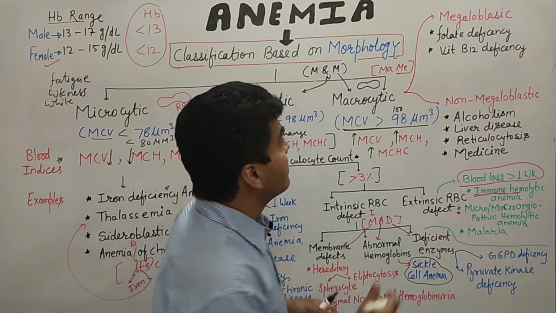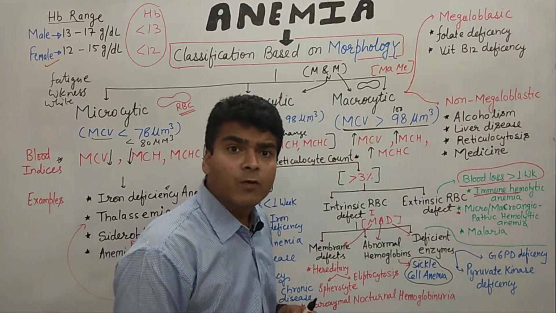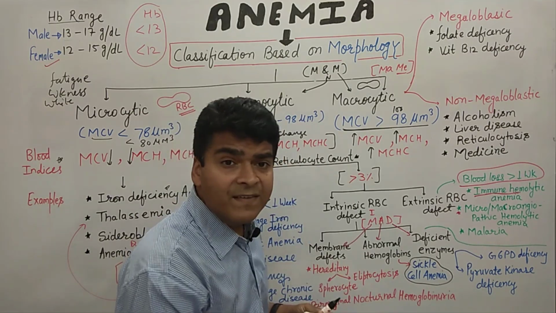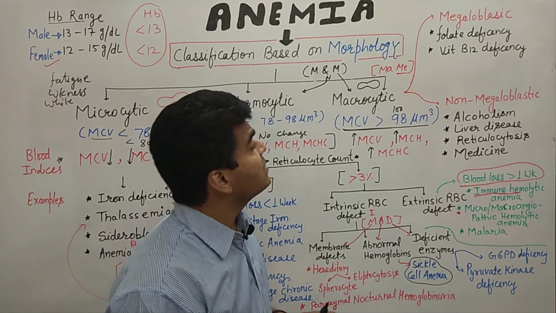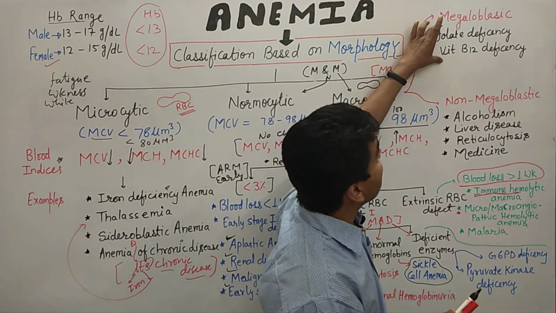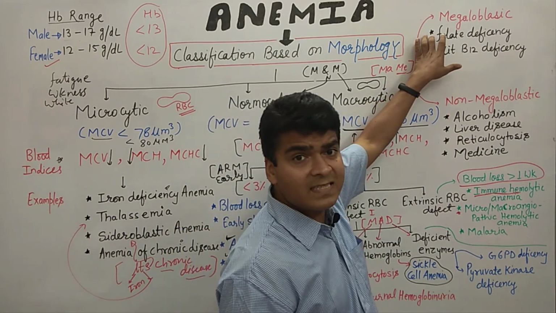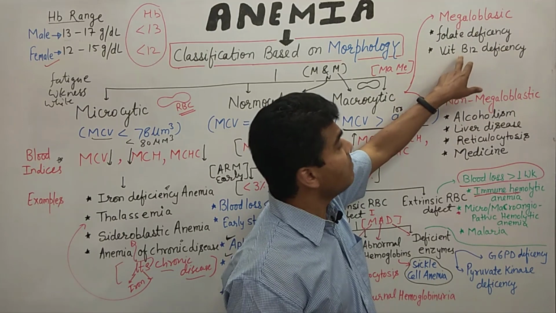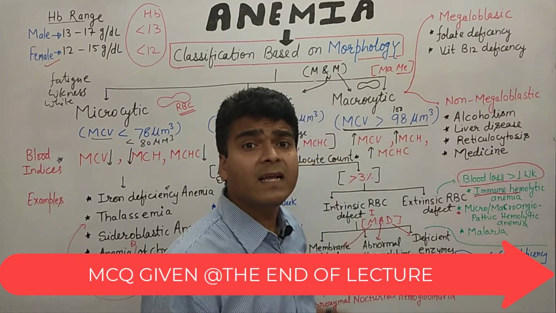What happens in megaloblastic anemia? It is because of folate deficiency as well as vitamin B12 deficiency. These are the two reasons behind the development of megaloblastic anemia. If a person is suffering from folate deficiency, there is a possibility of megaloblastic anemia, and if the person is suffering from vitamin B12 deficiency, there is also a possibility of megaloblastic anemia.